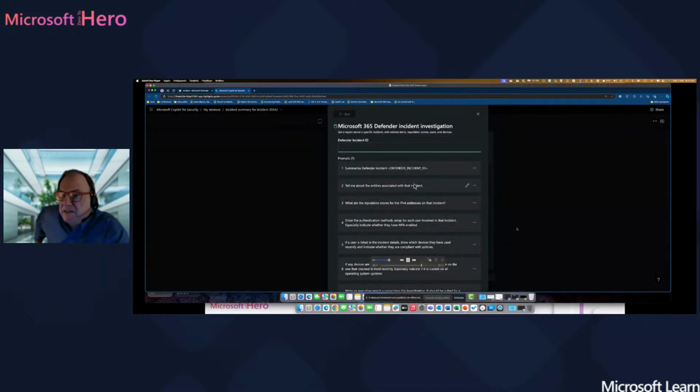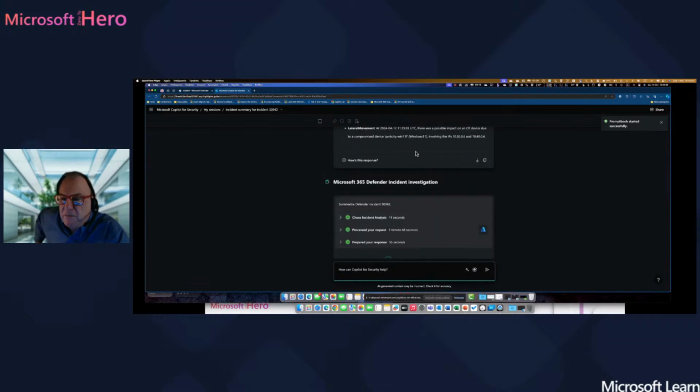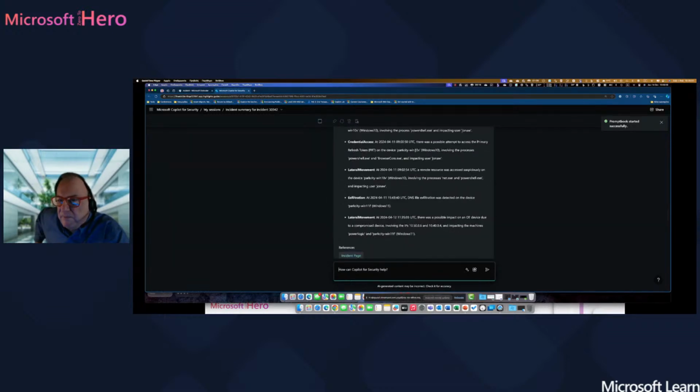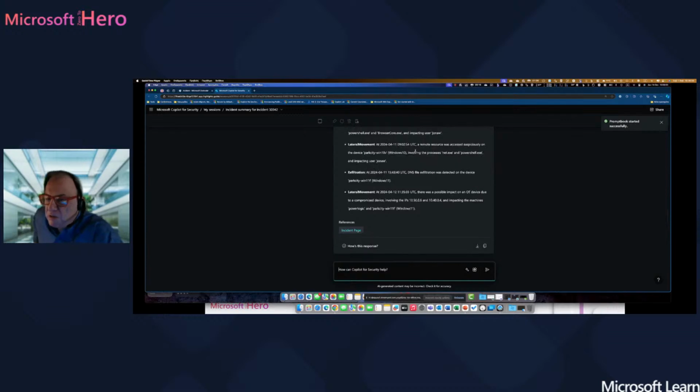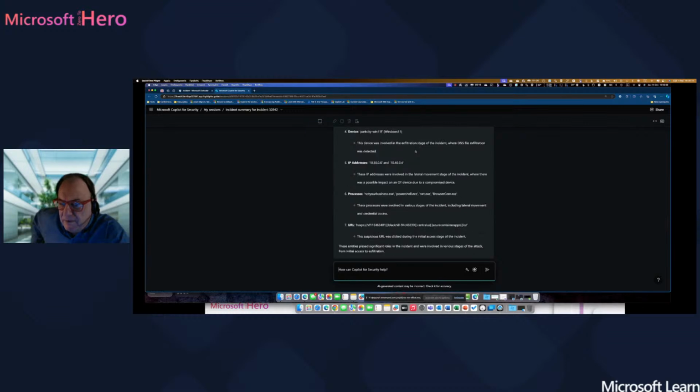Let's click on the 365 Defender Incident Investigation, and here you have to type the incident ID number. So you get this from Defender, from Microsoft Defender. You run the prompt book, and you get all this different information. Summarize the incident. Information similar to what we've already seen in the Microsoft Defender console here.